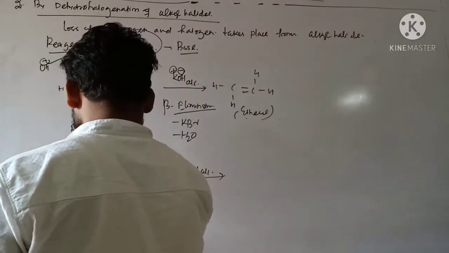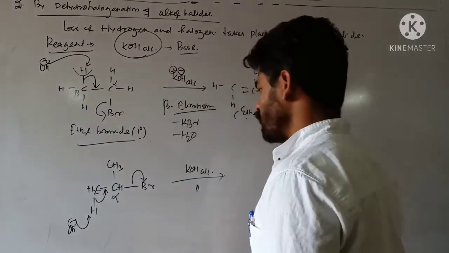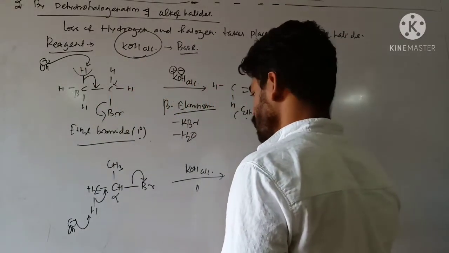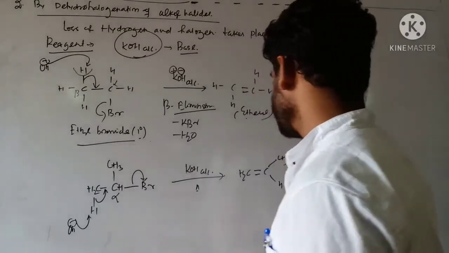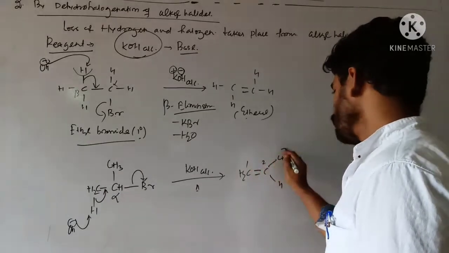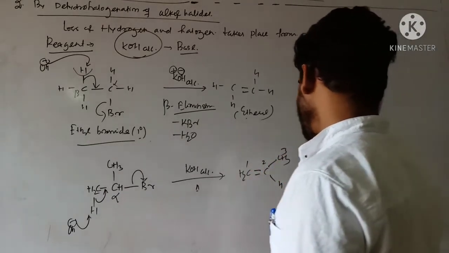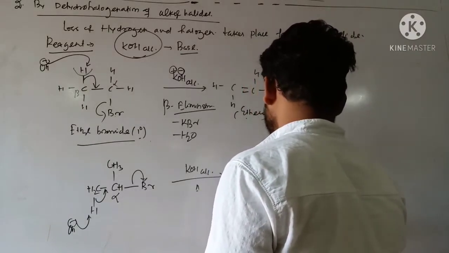This OH minus takes this proton, this bond goes like that, and this one like this. So the alkene you are getting over here, CH2 double bond CH CH3. This one you are getting is propene, CH3 CH double bond CH2.